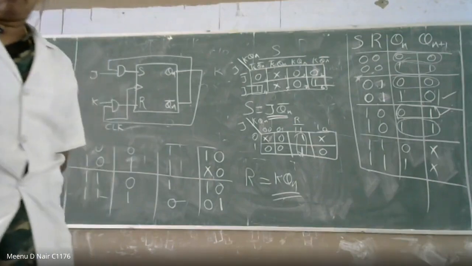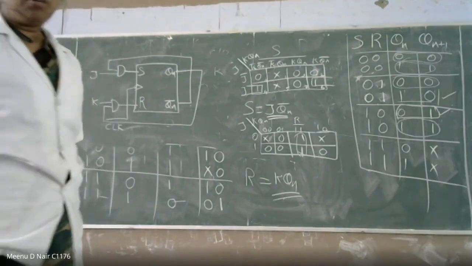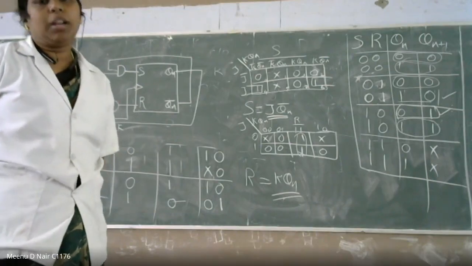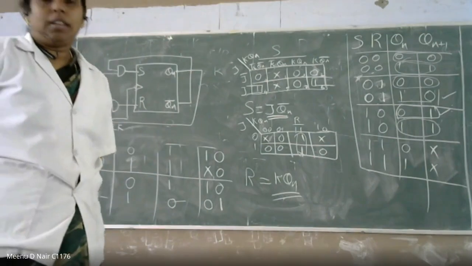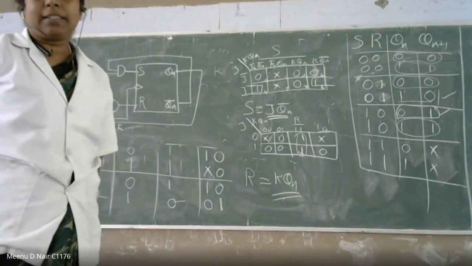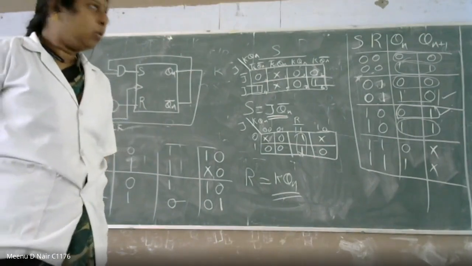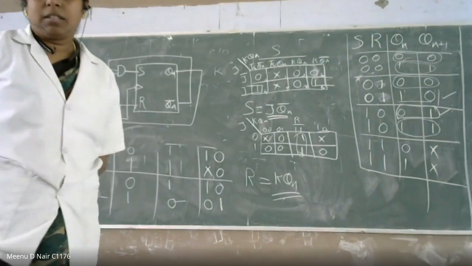Then what about the T flip-flop? If the T flip-flop input is 1, you will get the toggled output. Otherwise, there is no change in the output. That is all for the 4 flip-flops. Is that clear? Shall we do some other problem? Shall we proceed?